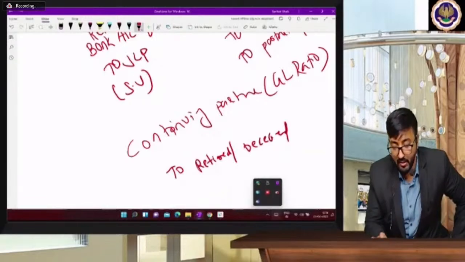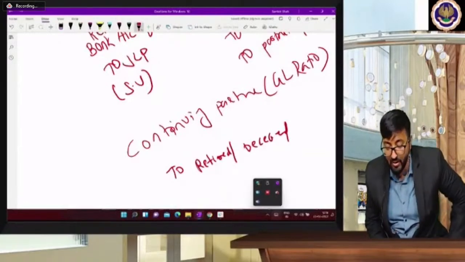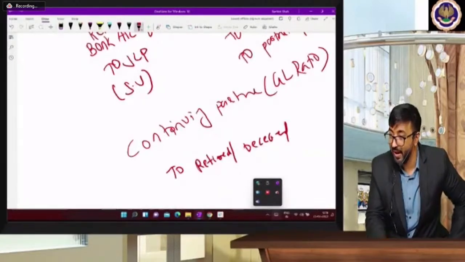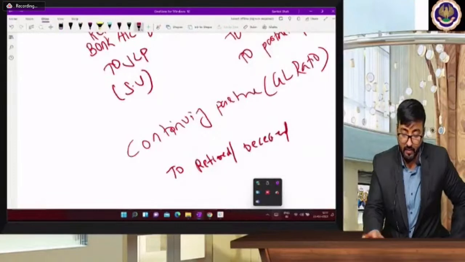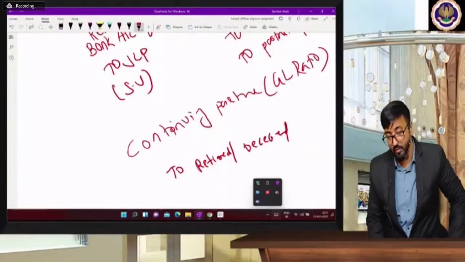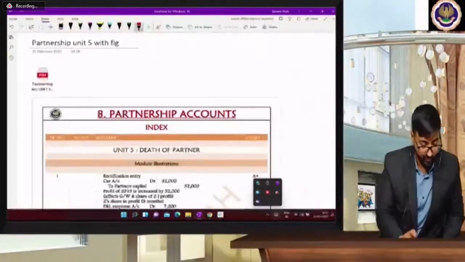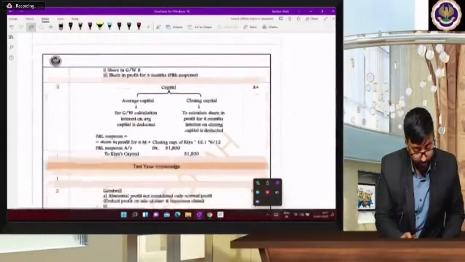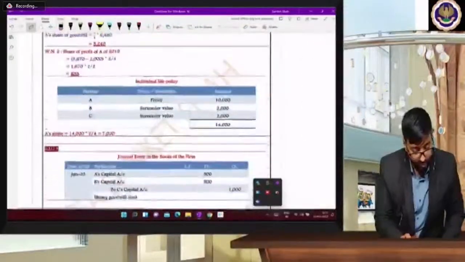Beta, how can you decide C is going to die? Someone has written A's capital account debit, B's capital account debit to C's capital. But remember, every time C is not going to die. Okay, no problem. So continuing partners' capital account debit to deceased partner. Those who answered wrong, please write it correctly. Yes Vidhi, you are correct, beta. Chalo, let's move to question number 2.